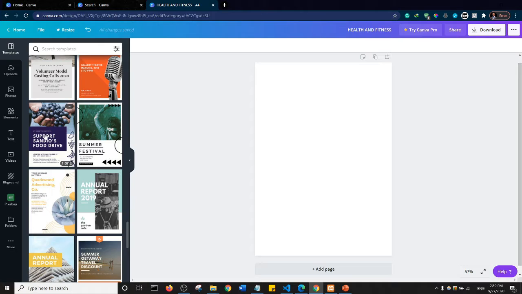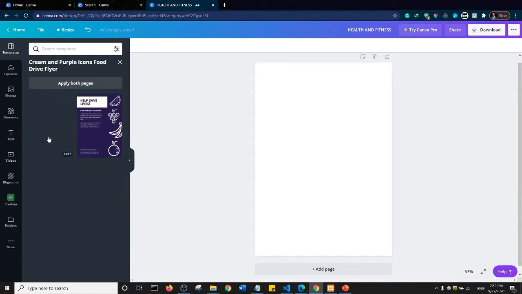One thing I haven't mentioned is that on these templates, there are some templates that have two or more designs. Like this one now, it says one of two. That means there are two designs here. If I select this, it says one of three. So when you click on it, it opens the design, and then you can choose which one you want to use. Okay, so I'm just going to use maybe this one.